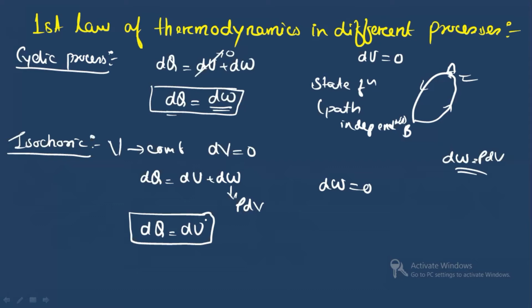If heat is positive, then internal energy will increase. And if heat is negative, then internal energy is decreasing. That means if heat is given to the system, it is positive, so the internal energy will increase. If heat is given by the system, in that case the internal energy will decrease as the heat will be negative. All right, now let's see the adiabatic process.